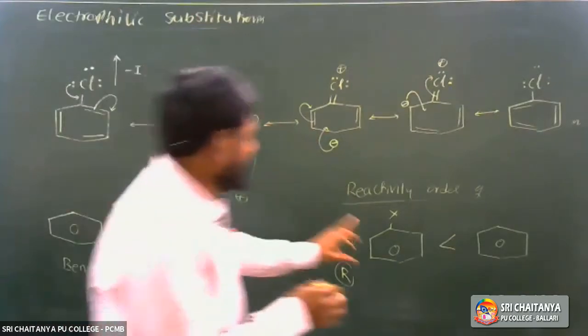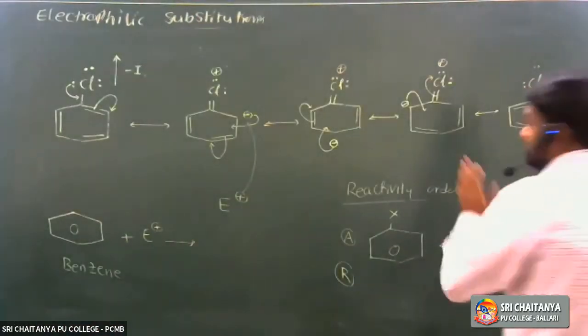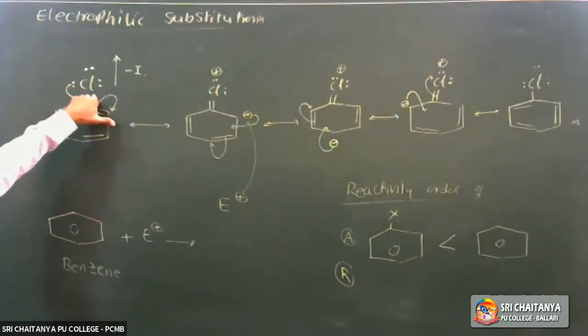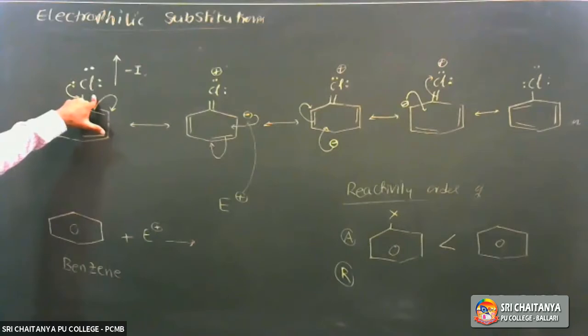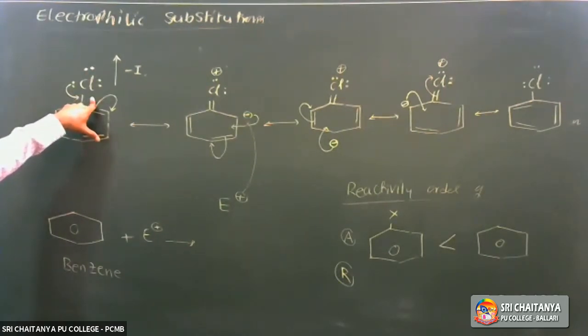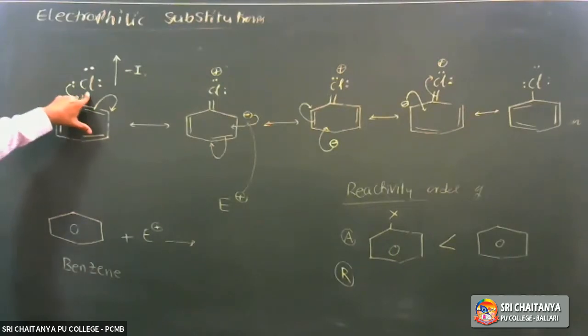So why are haloarenes less reactive than benzene? Here what is the nature of chlorine? Chlorine is highly electronegative, the third most electronegative element. Fluorine is in first position, oxygen in second position, chlorine and nitrogen in third position. On the Pauling scale, fluorine is 4, oxygen 3.5, chlorine and nitrogen 3.